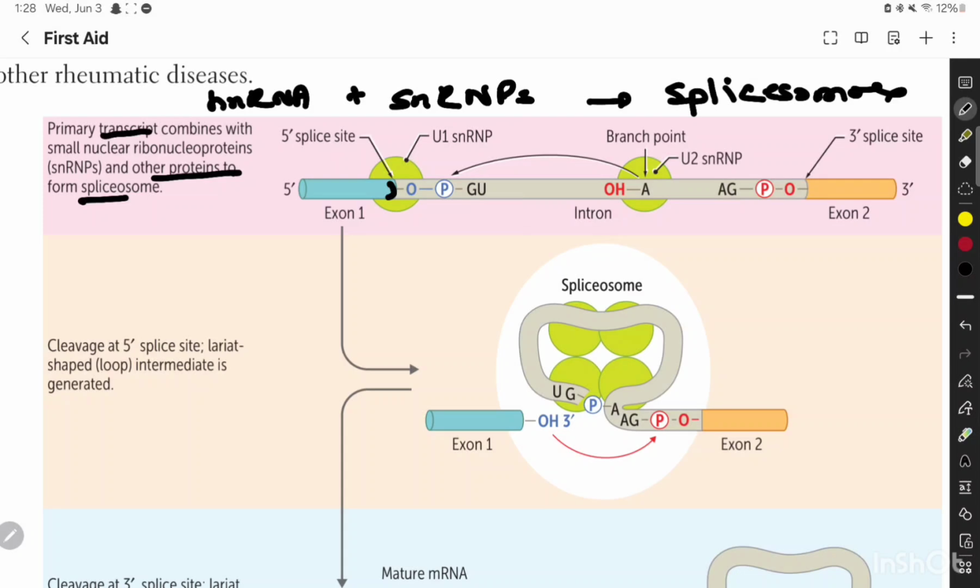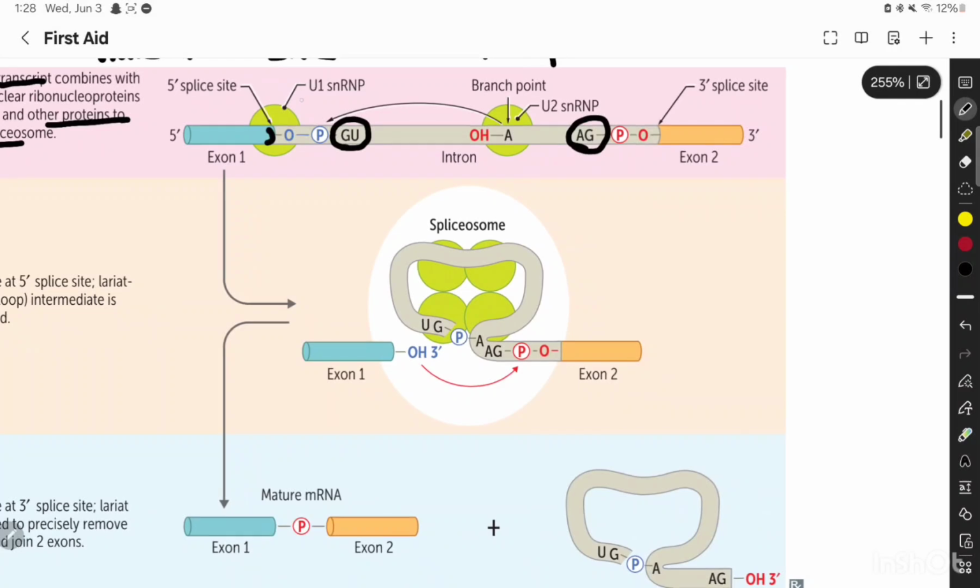So over here, you can see this is GU, this is AG, and this is the U1 snRNP, this is the U2 snRNP.